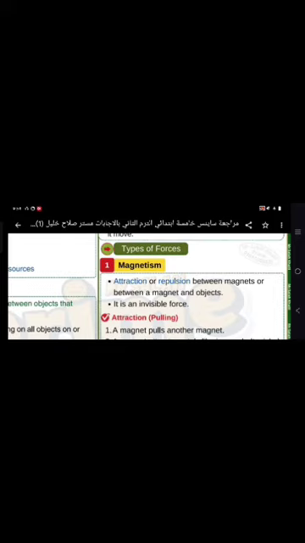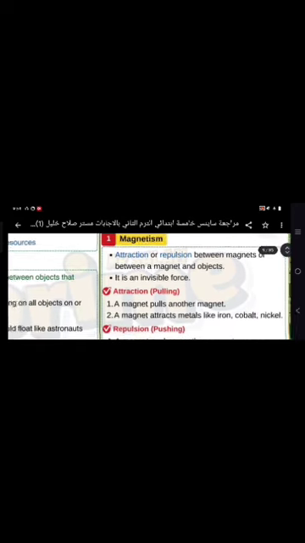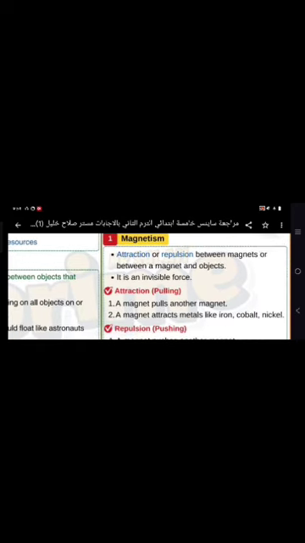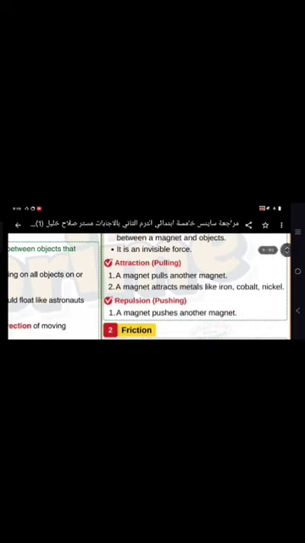Magnetism could be attraction or repulsion, while gravity is pulling only. So magnetism could be a pulling force or a pushing force, a combination of both. While gravity is pulling only. It could be attraction or repulsion between magnets, or between a magnet and another object. And it's an invisible force too, so we cannot see it, but we can see its impact.